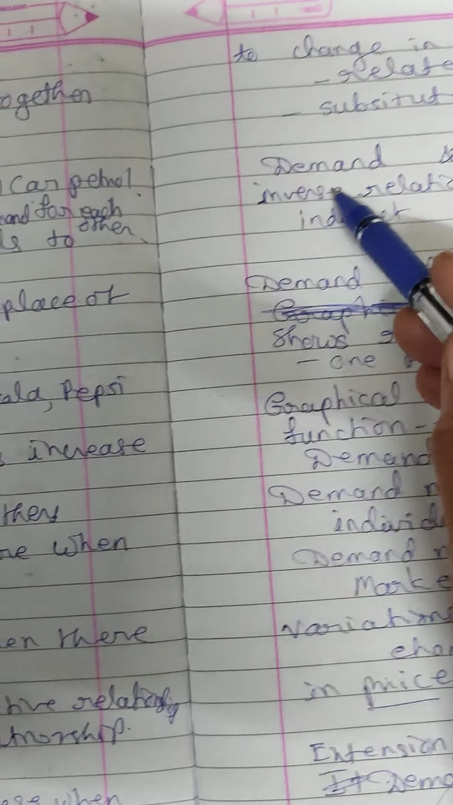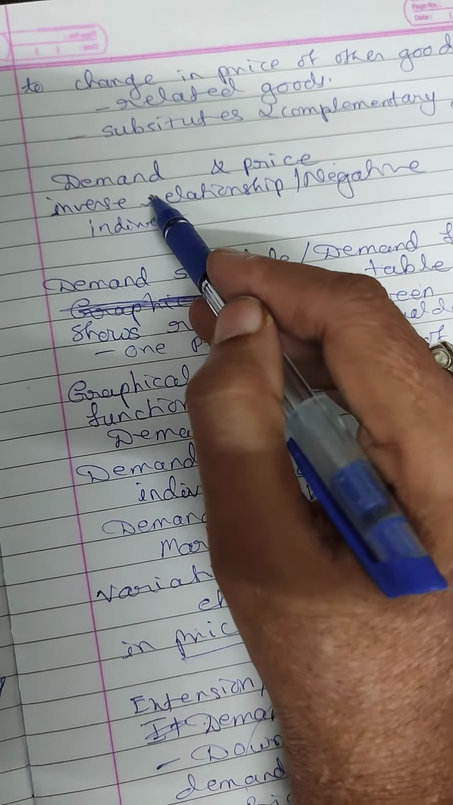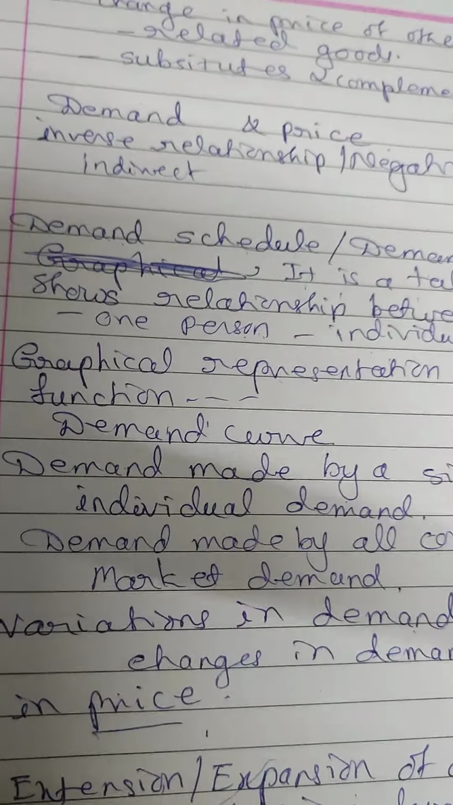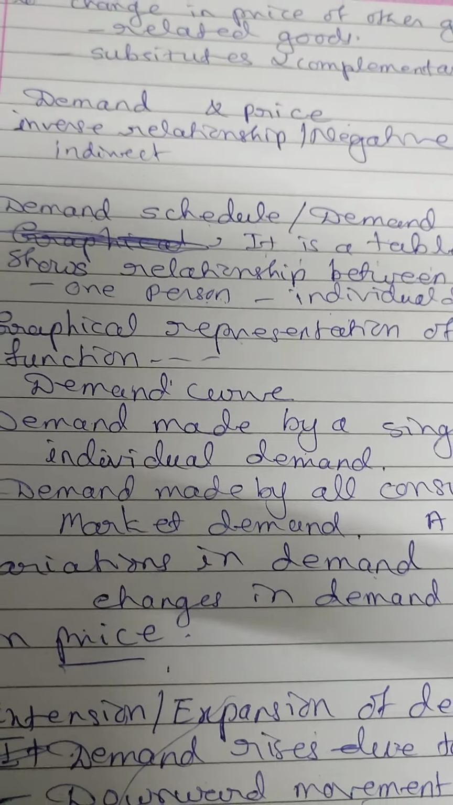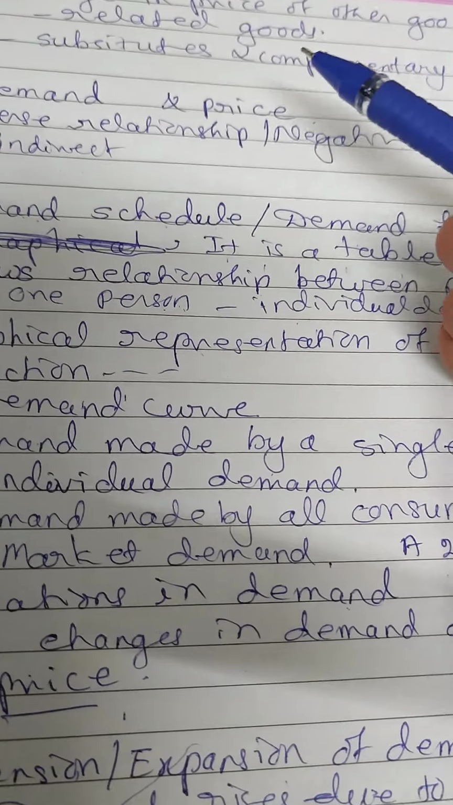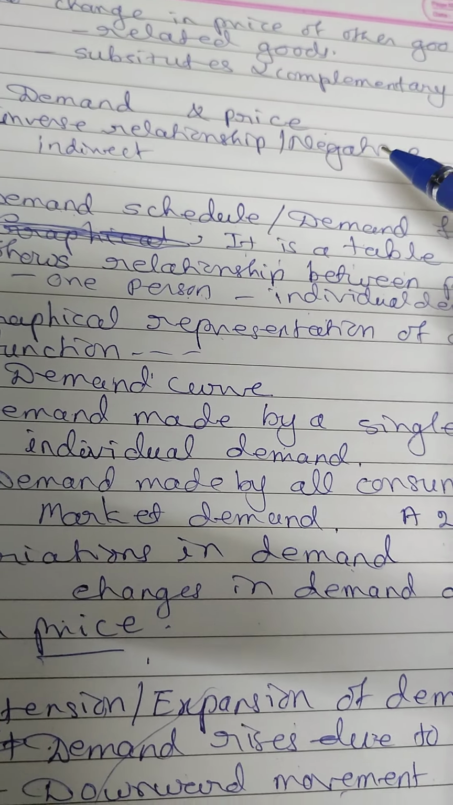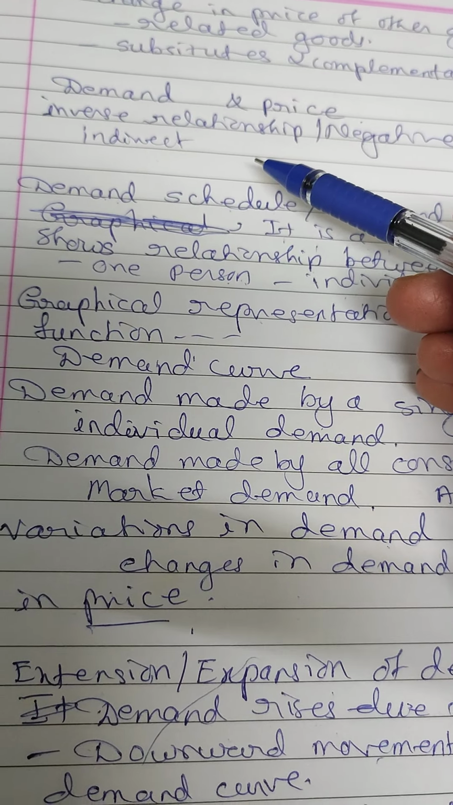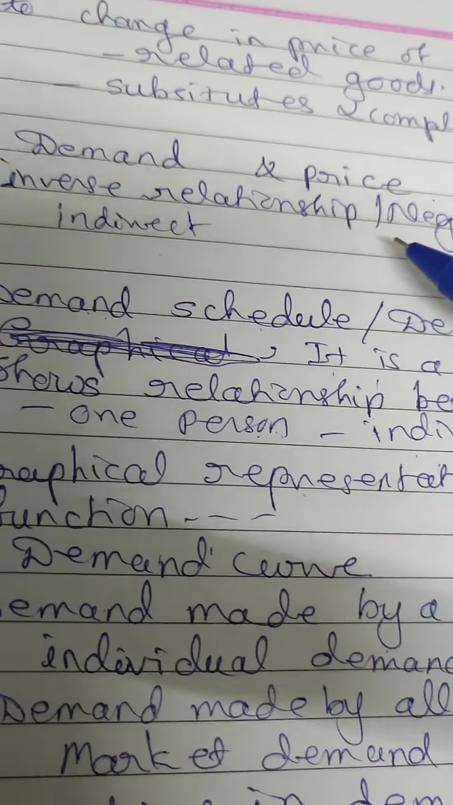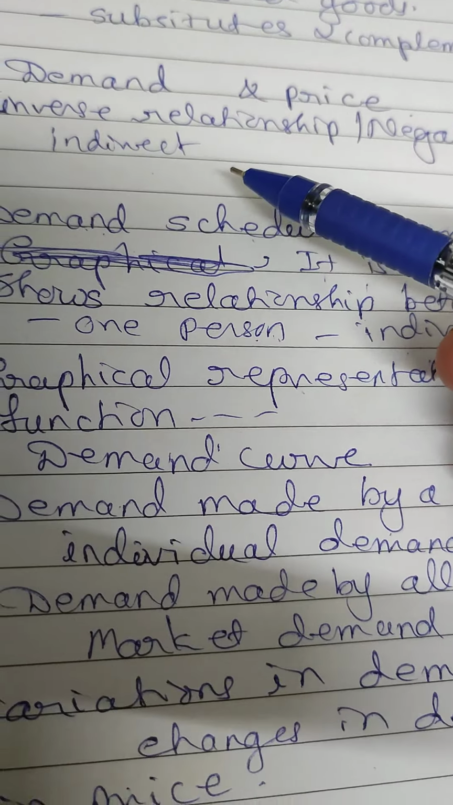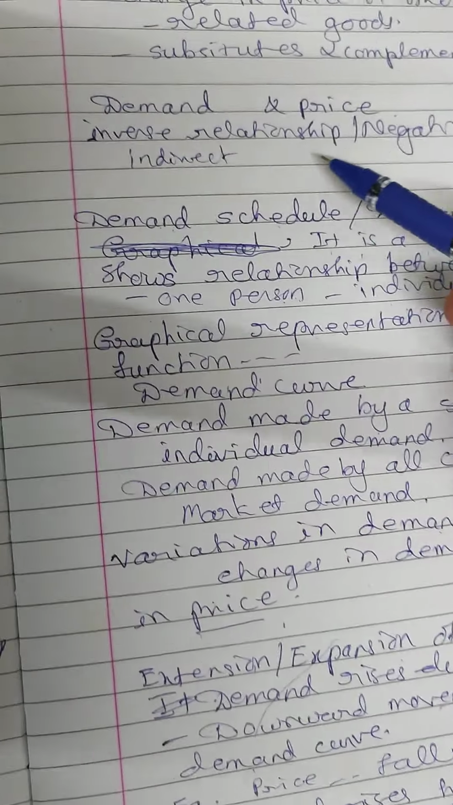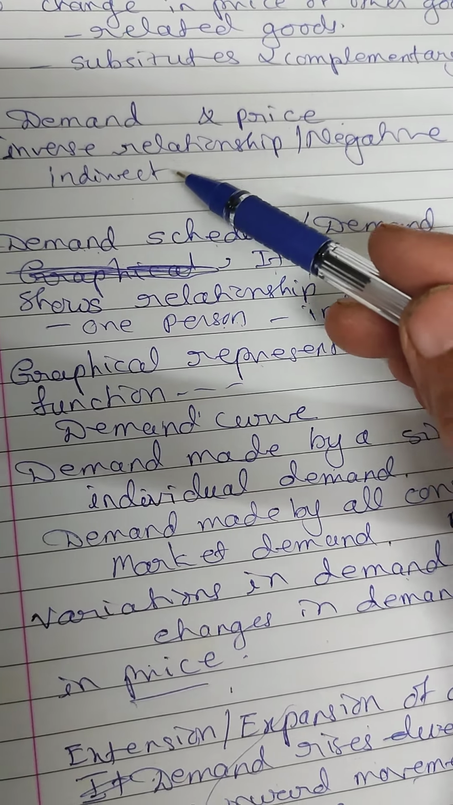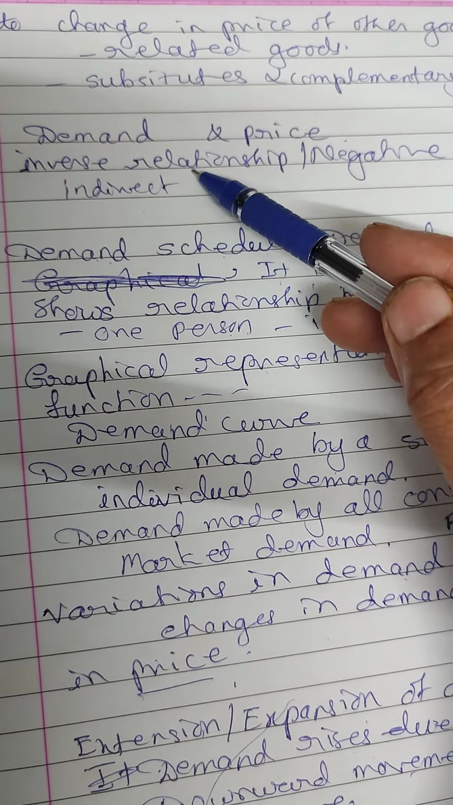Now, what type of relation is there between demand and price? The relationship between demand and price is inverse. There is an inverse relationship between demand and price, or a negative relationship, or an indirect relationship. Any word you can use. So you have to go through the alternatives. Whichever one is given, you have to select. It may be inverse, negative, or indirect. Out of these three, whichever word is given, you have to select.